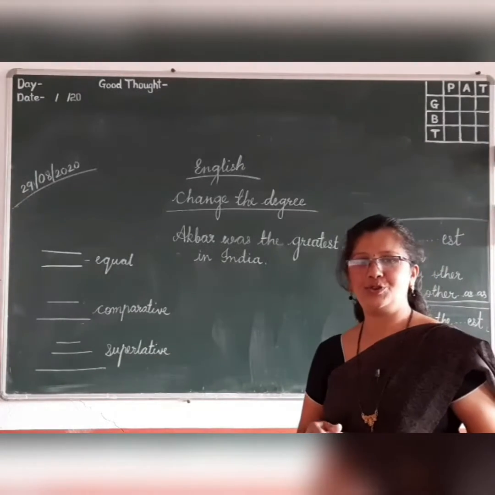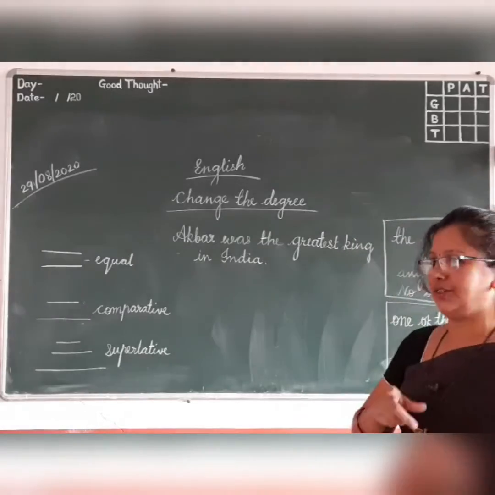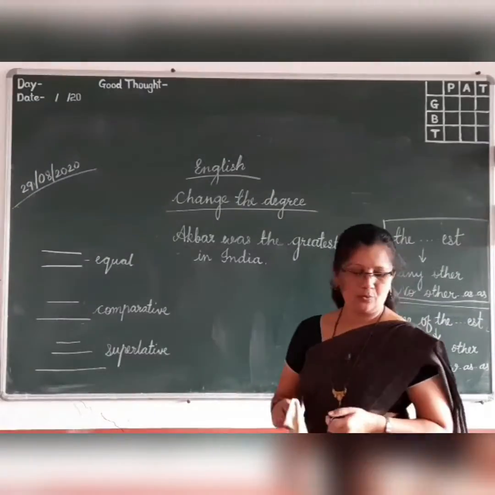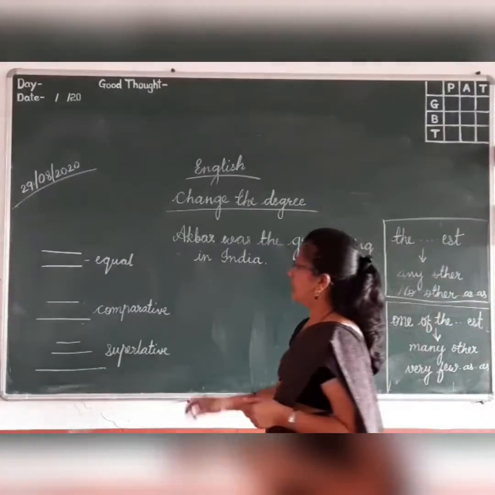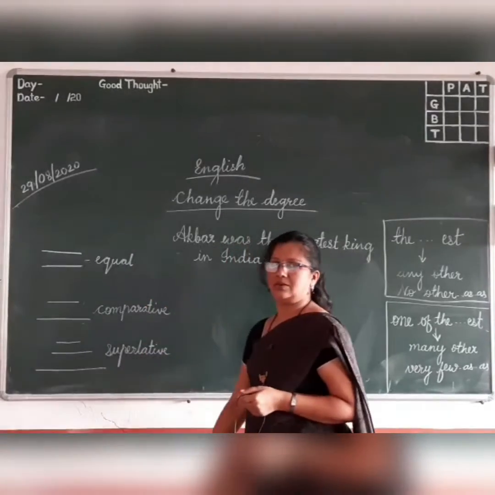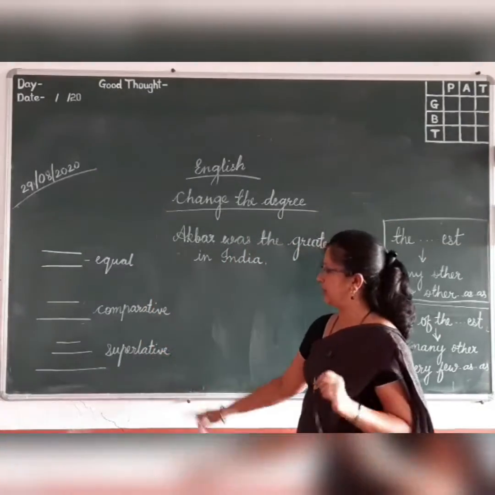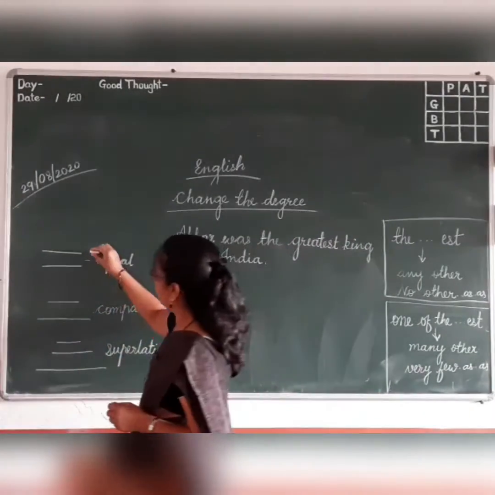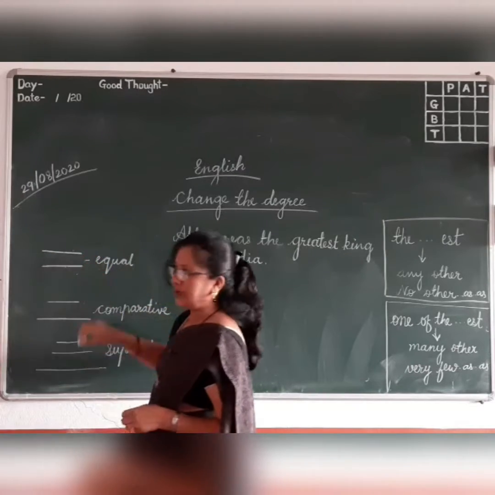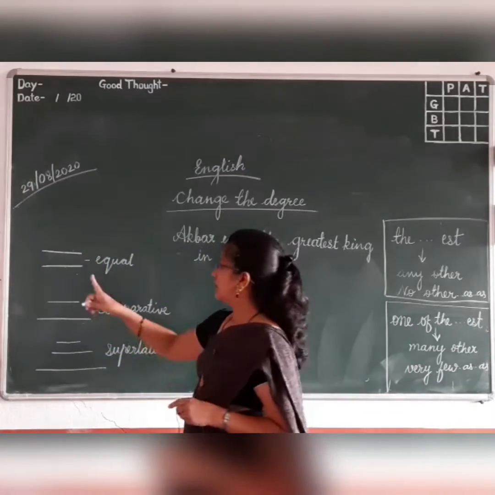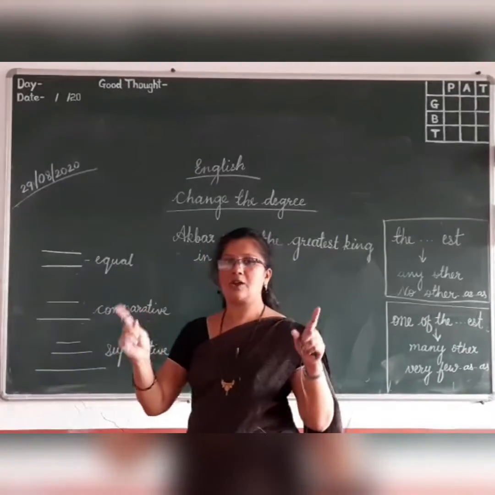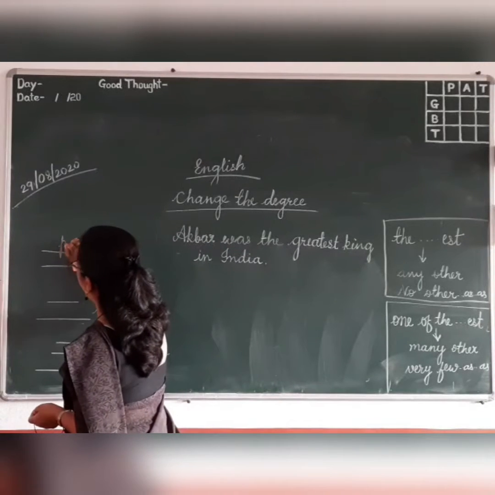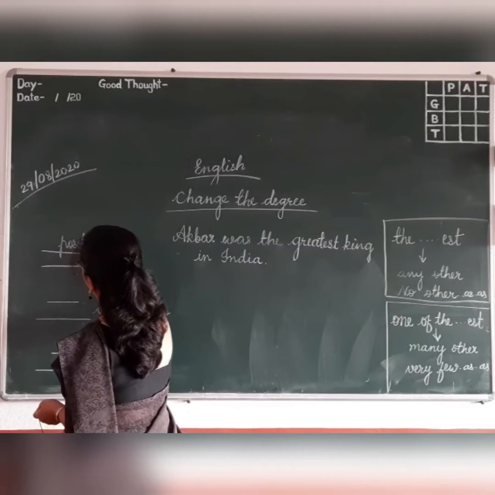Welcome back again, students. Now let us see how to change the degrees, how to change the sentences. By now we have known that these are the three degrees of comparison: positive, comparative and superlative. Now when two things are at equal quality, can you see here two lines which are of equal distance? Whenever two things are of equal quality, they are in positive degree. Which degree here? Positive degree.